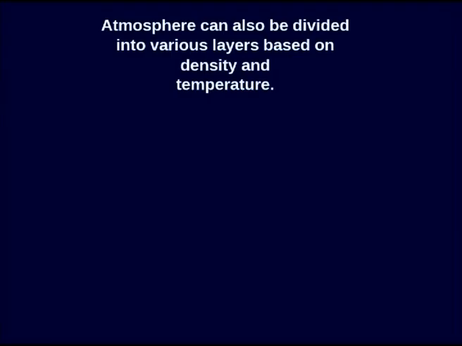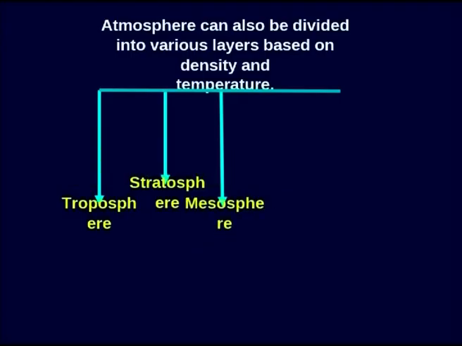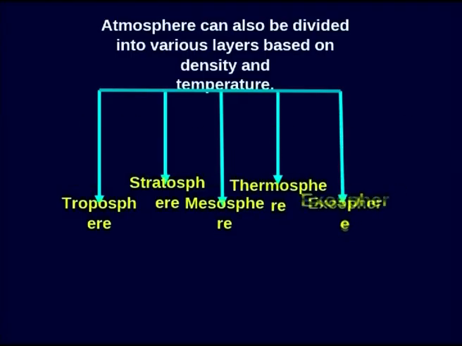Atmosphere can also be divided into various layers based on density and temperature. Troposphere, stratosphere, mesosphere, thermosphere, exosphere. These layers are classified based on the density and temperature.